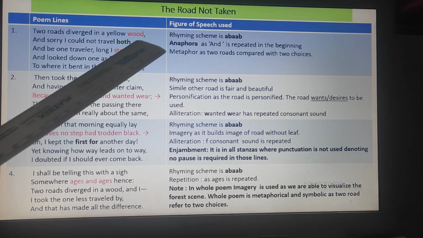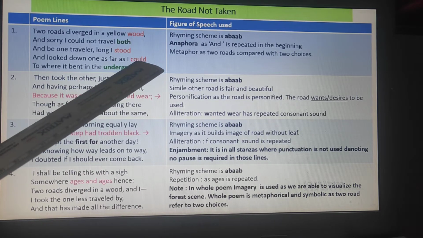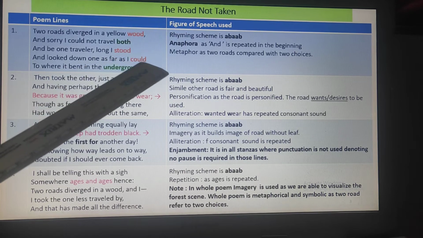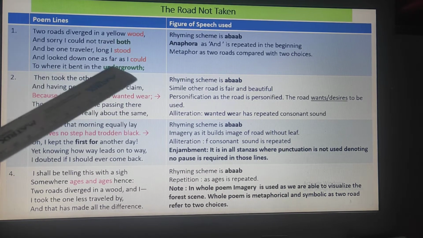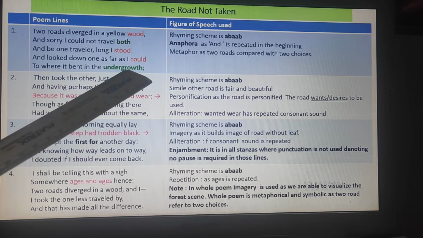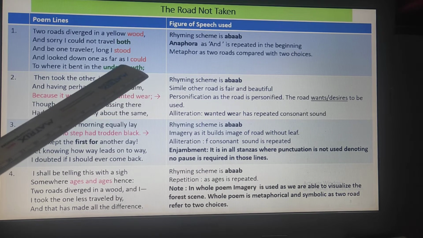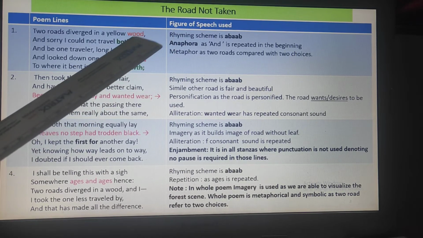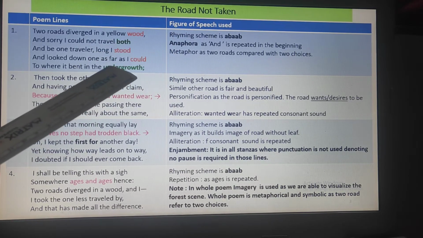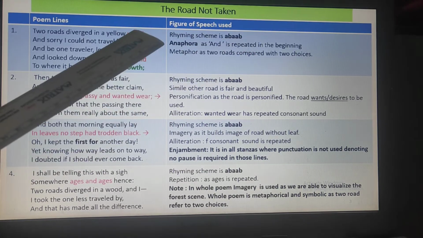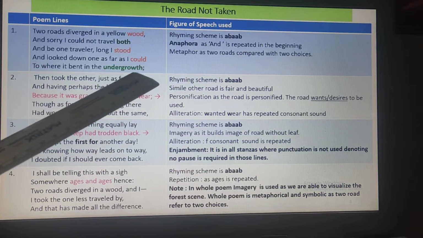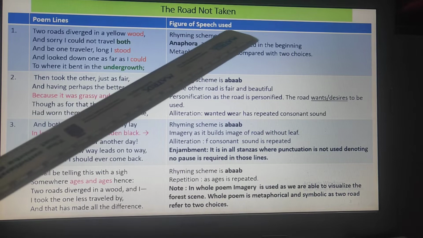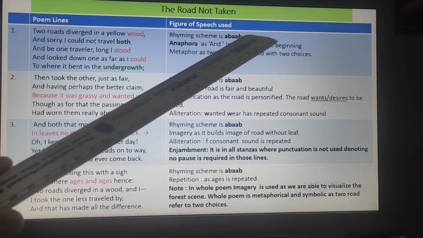There is would and stood and could, so these 3 rhyme together with the same sound, and both and undergrowth rhyme differently. So there are 2 groups, we call this group A and this B. So this is A, B, A, A, B. That is how we find the rhyming pattern or rhyming scheme.